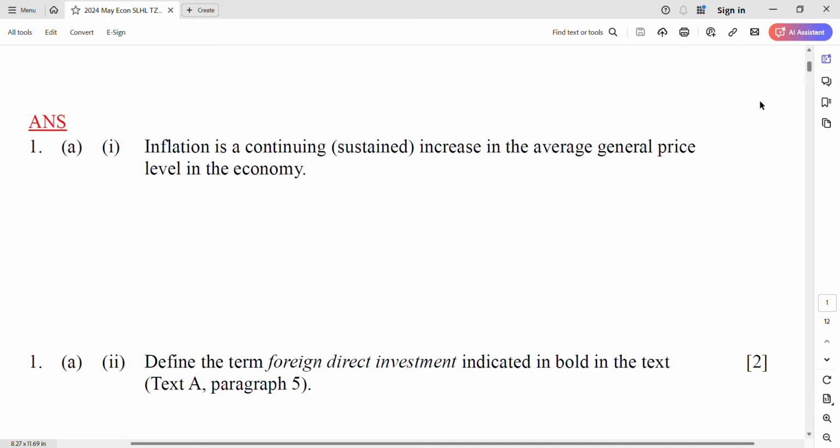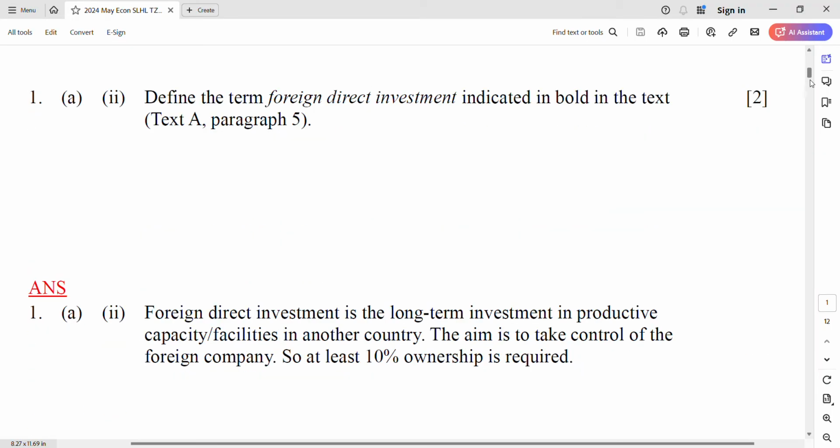Define the term foreign direct investment, not just investment, be careful. Do you remember the difference between this and normal investment? No need to look at the text. There's nothing from the text. It's your memory, your knowledge of economics. Yeah, foreign direct investment: take control.